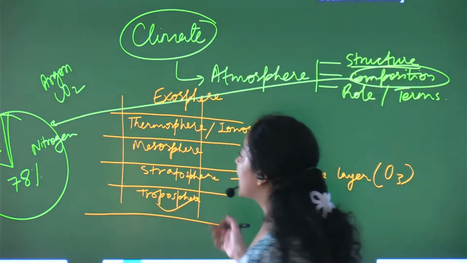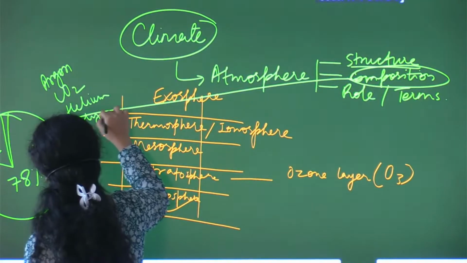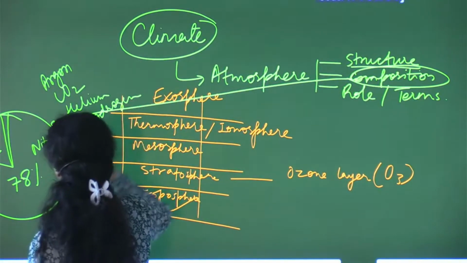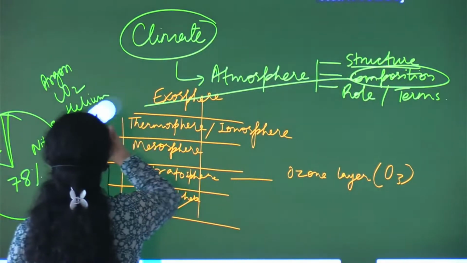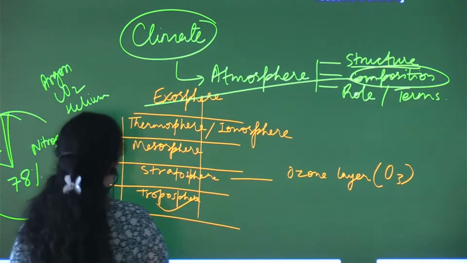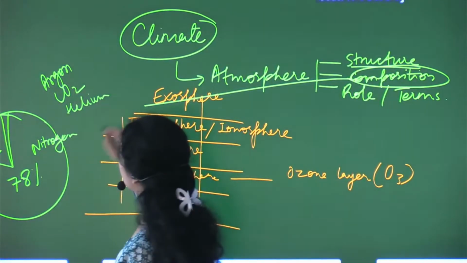So all these other gases are further added as a part of the atmosphere's composition, fine. Okay, now let's see that other than these gases, what else we have.